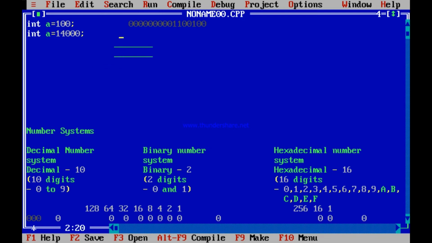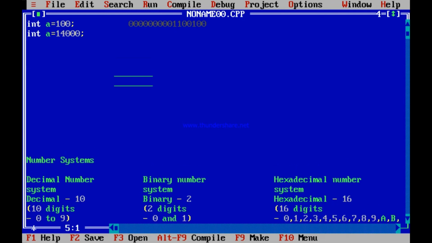Now, what are these memory locations? These memory locations within the computer are given certain addresses, like maybe the address 0, then the next memory location address 1, next address 2, this may be memory location 3.